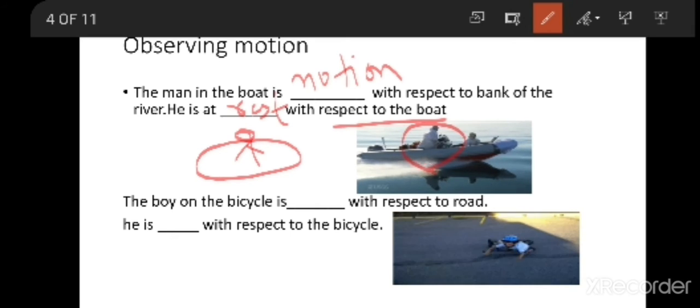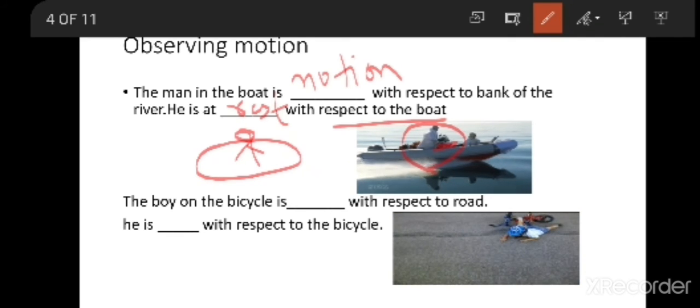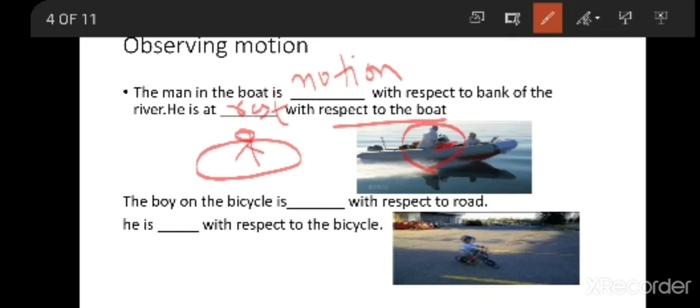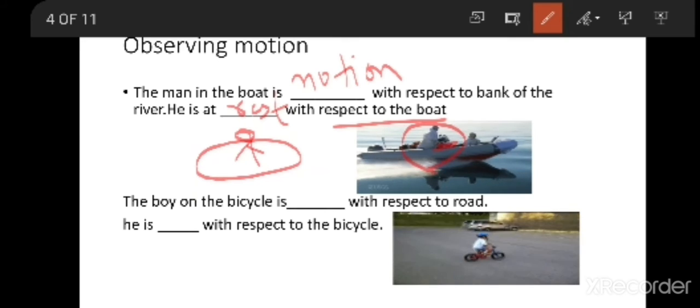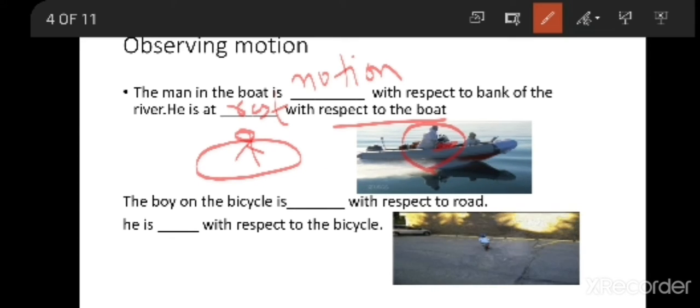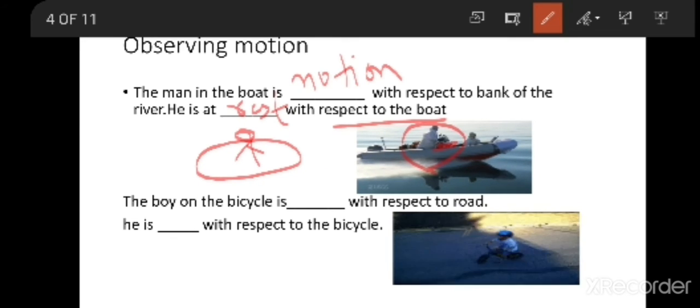He is not moving in the boat. The surroundings are not changing in the boat. Though the boat is moving, he is not moving in the boat. With respect to the boat, he is at rest.